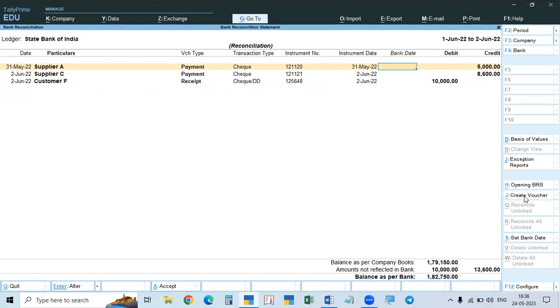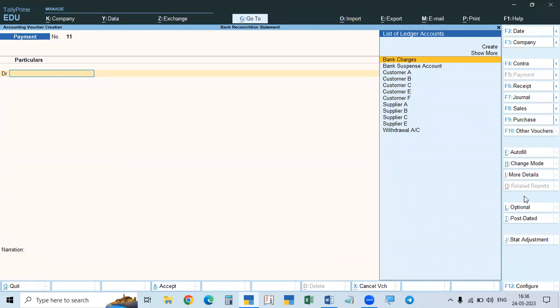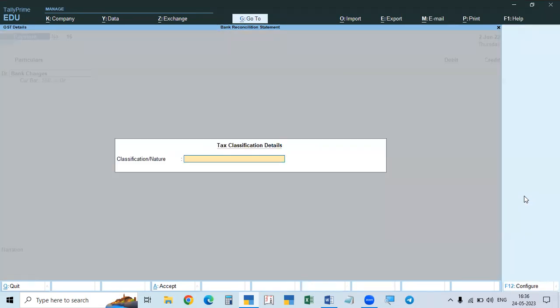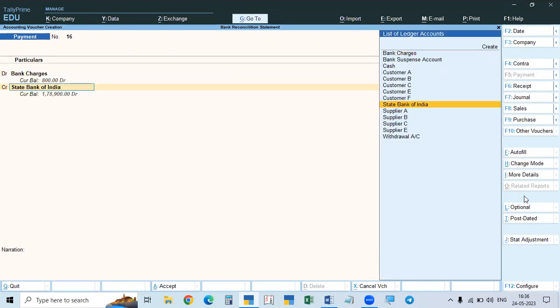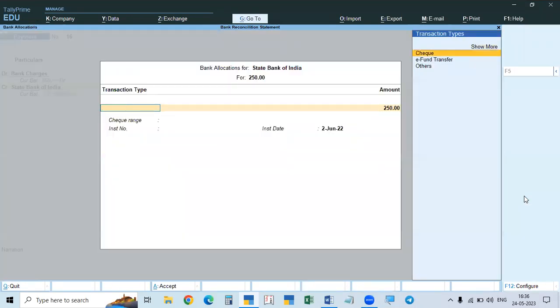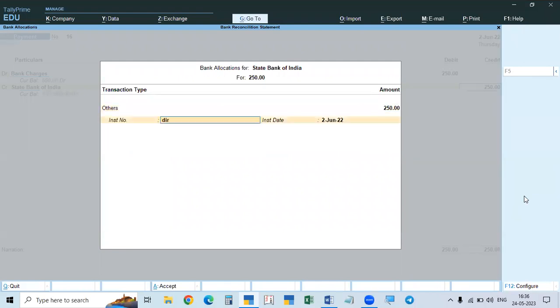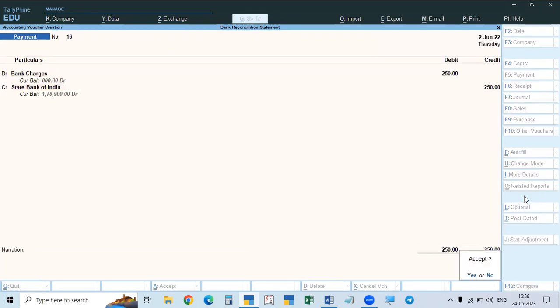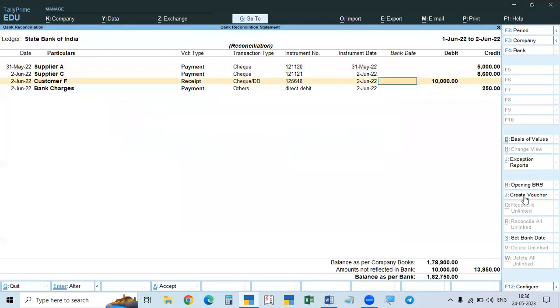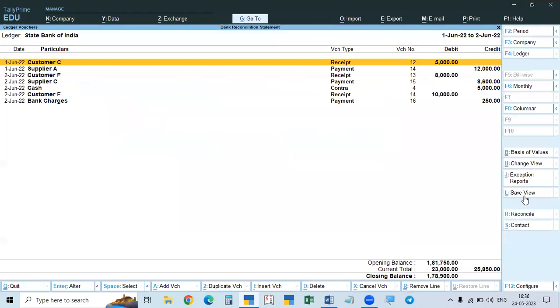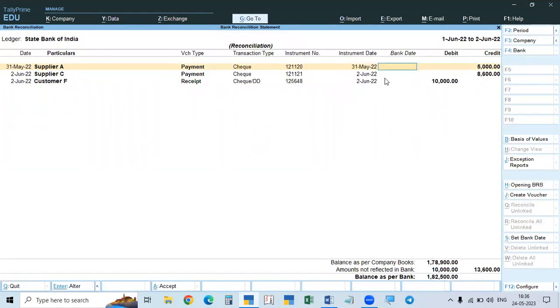In such a case, create a voucher. You will go to payment, since bank charges are a payment. So payment, 2nd June, take bank charges, for example 250 bank charges, State Bank of India. Others call this direct debit. So it is entered, and this is to be reconciled. It is entered in the bank. Okay, this is also done. So here only these 2 for June and 1 for May are available. They are still pending.